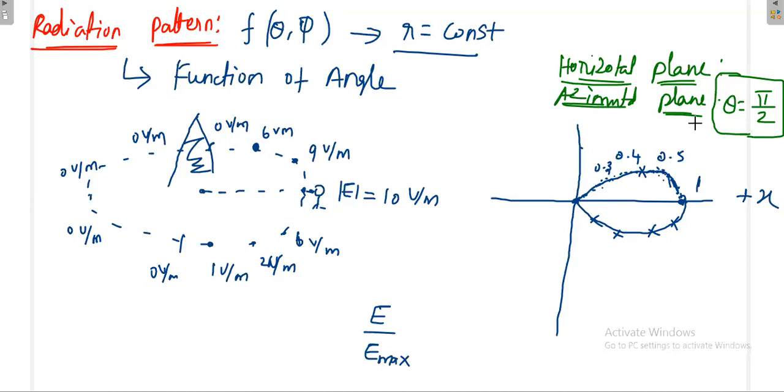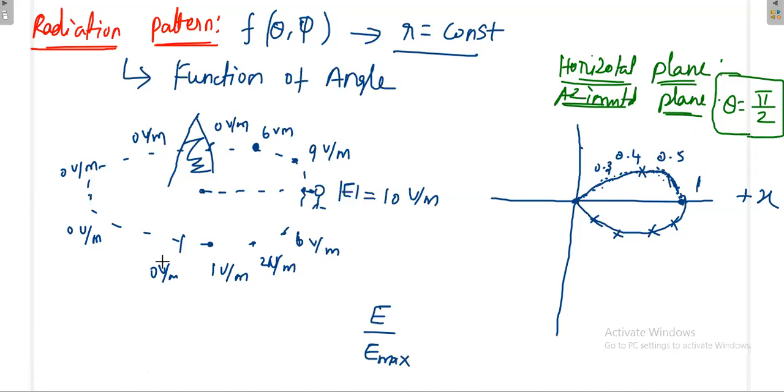Overall, what is radiation pattern? Radiation pattern is always a function of angle. It is independent of distance, because whenever you are going to draw the radiation pattern, you have to fix your distance. Then you vary your angle. If your power is more, you put more magnitude. If your power is less, you put less magnitude. That is the idea to draw the radiation pattern.